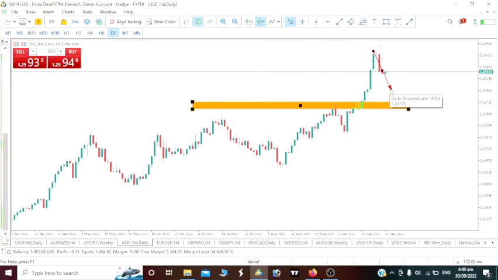In case we continue to have that correction into next week, let's say the correction drops to this level, then after that level, it will react.